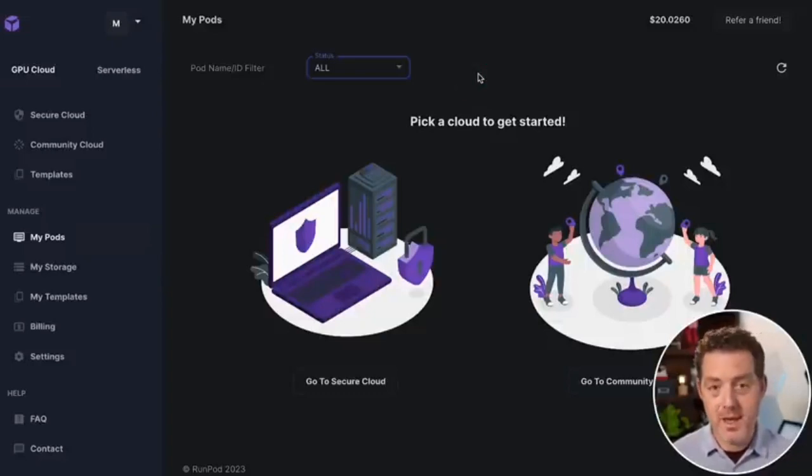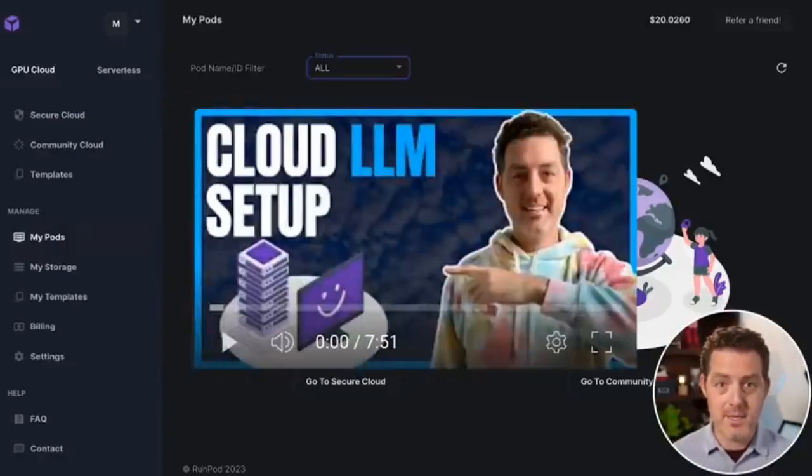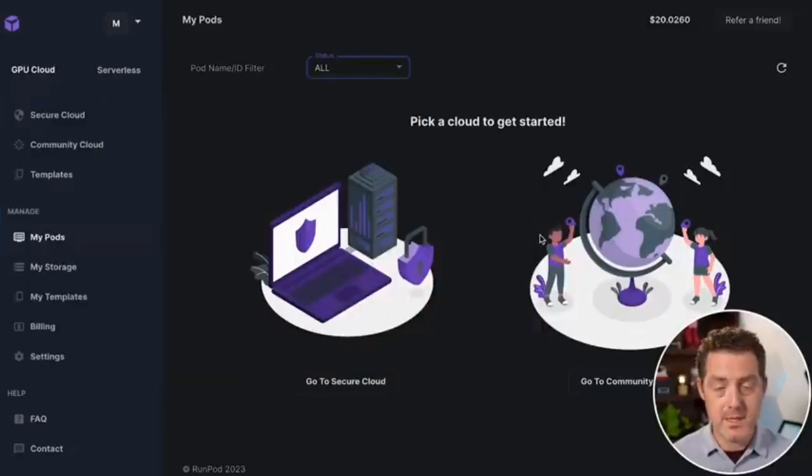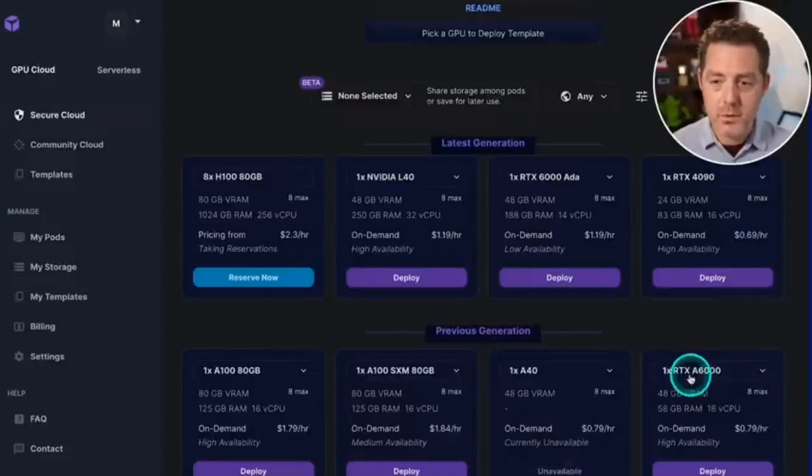So like most models that I've been playing around with nowadays, I don't have a GPU that can support it, and we're going to be using RunPod instead. I already put together a nice video about how to set up RunPod. Check it out here, but I'm also going to walk you through it quickly, step by step. And if you want more details, be sure to check out that video. So we're going to use an RTX A6000, which has 48 gigabytes of VRAM. It's 79 cents an hour.